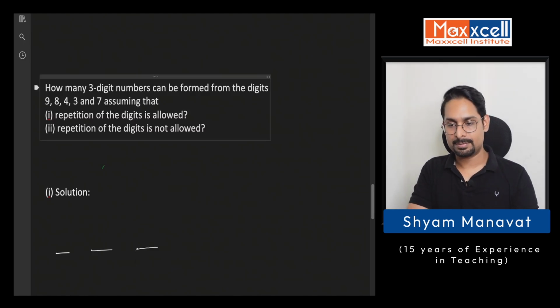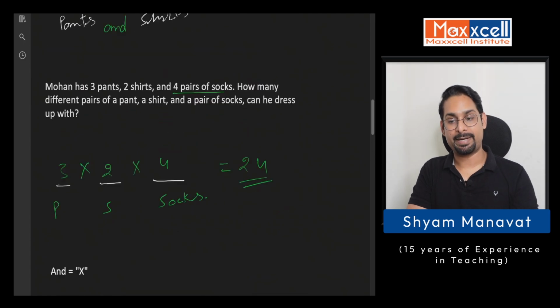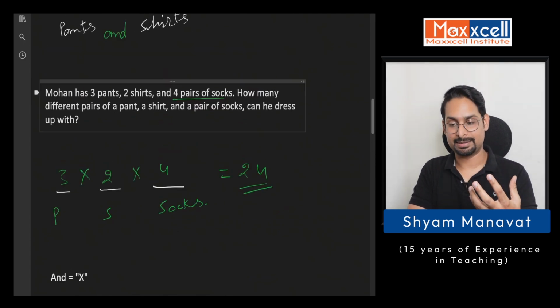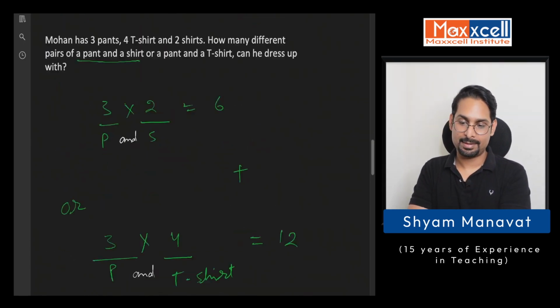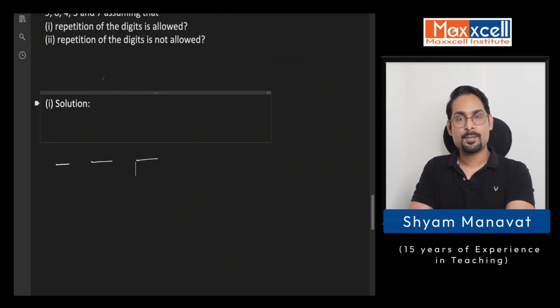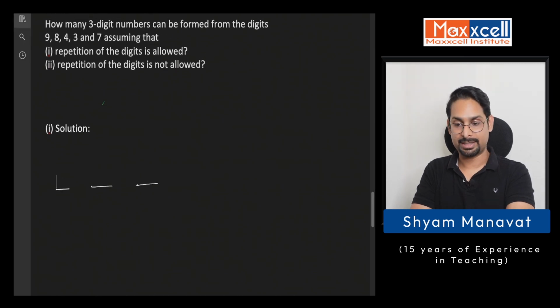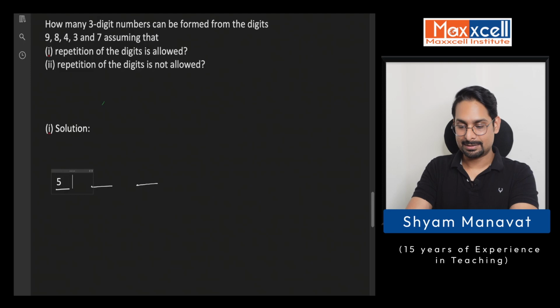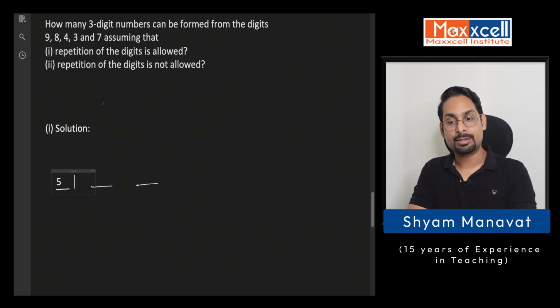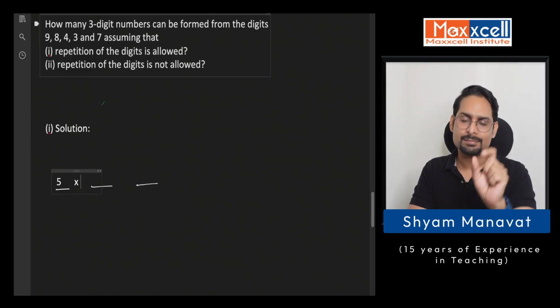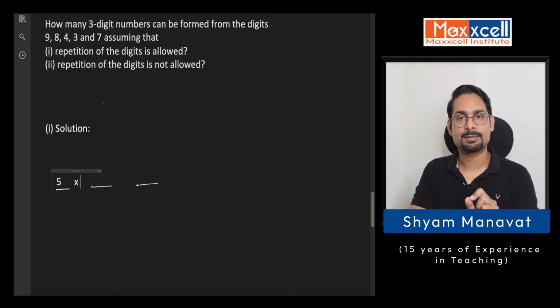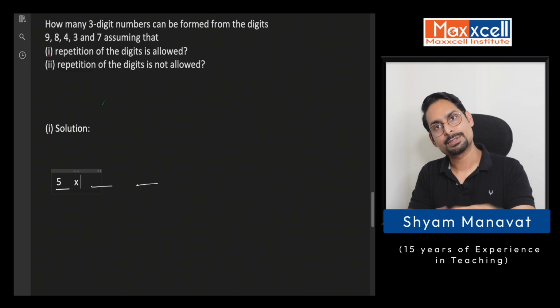Same as in the previous examples, for pants we had 3 possibilities. Here, for digits, how many possibilities are there? There are 5 digits, right? So 5 for the first place. And because repetition is allowed. What do you mean by repetition is allowed? That means the digit which we have used on the first position can be used on the second position also.